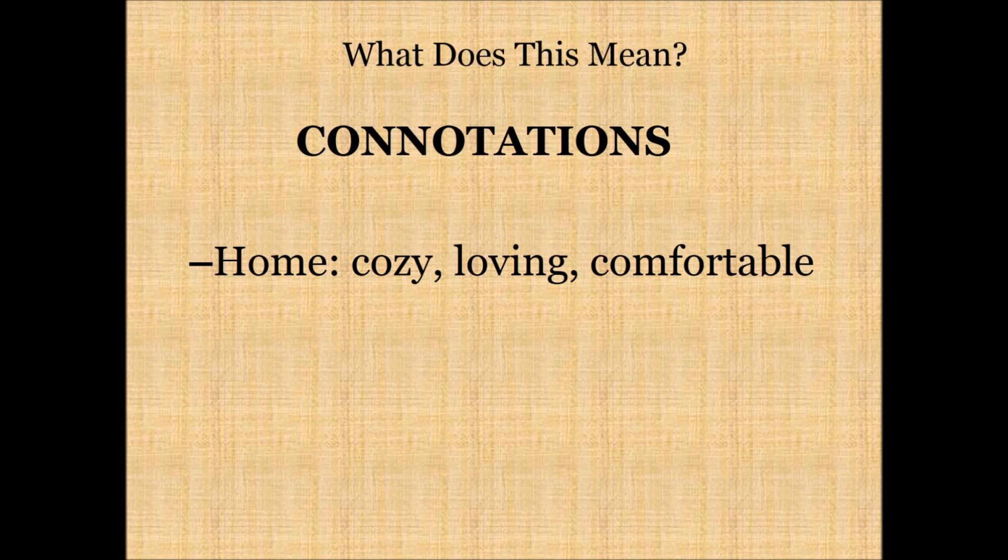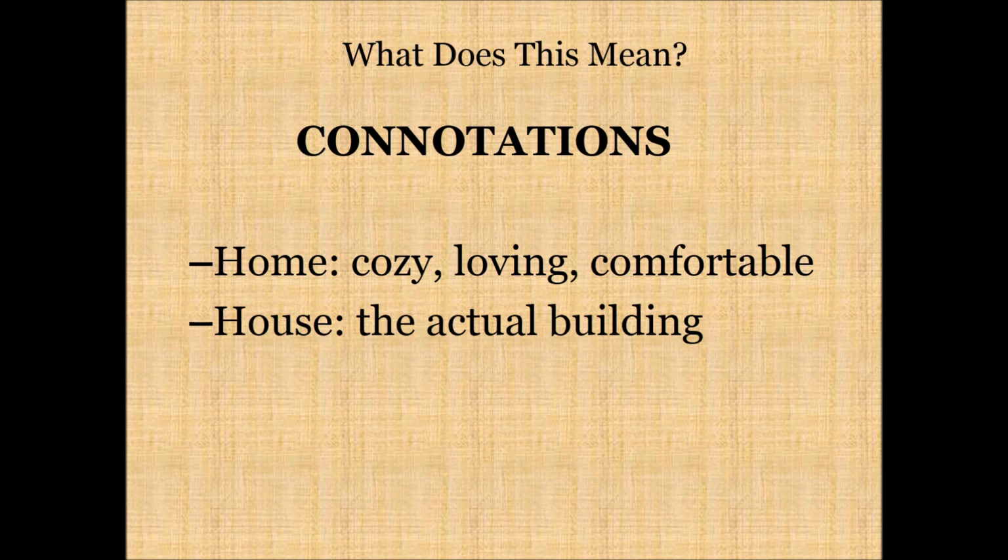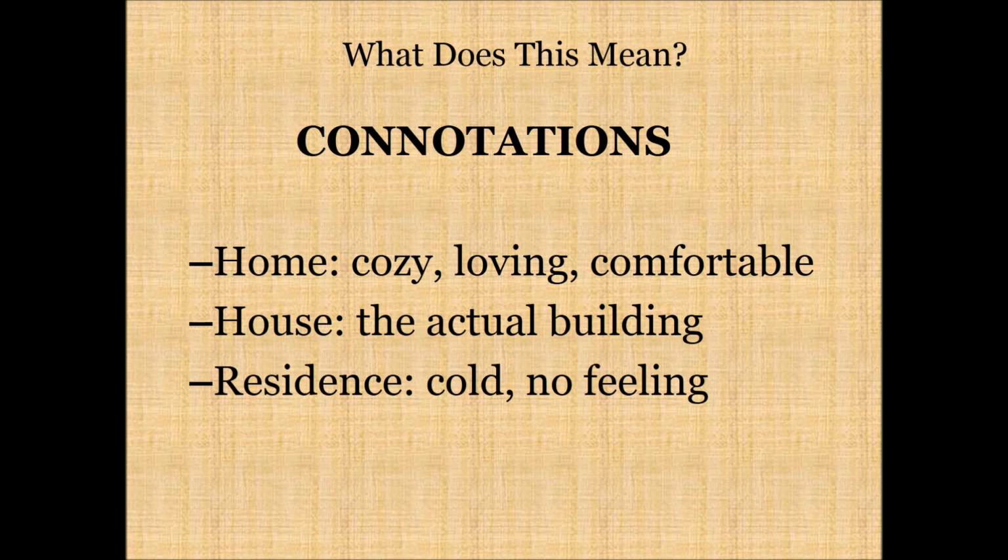And we think of a home in general, and maybe not all of us, but a lot of us think of a home as a cozy, loving, comfortable place to be, whereas a house is actually a building. It's four walls and a roof. So if you say, "Oh, that's a nice house," you're talking about the building. When you talk about home, that's where you go and you feel comfortable and loved.